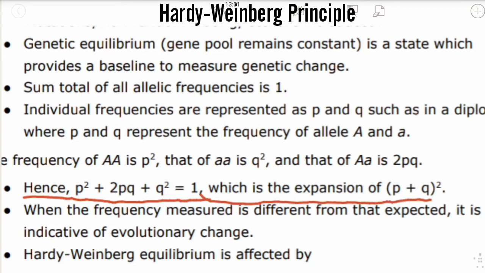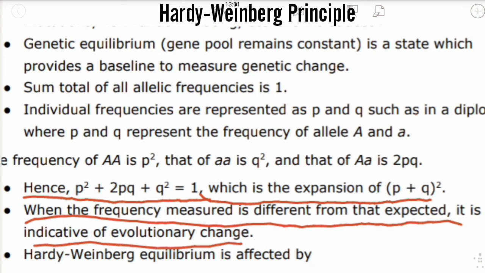As simple as that. When the frequency measured is different from that expected, it is indicative of evolutionary change. Then there is a change in the evolution.